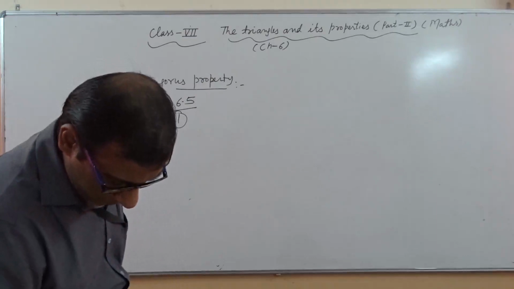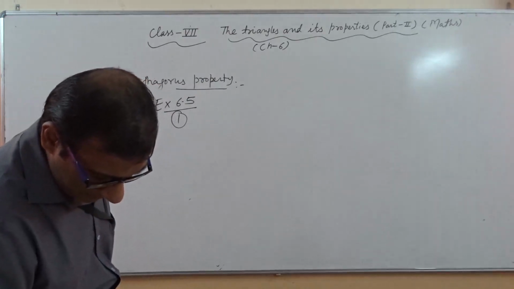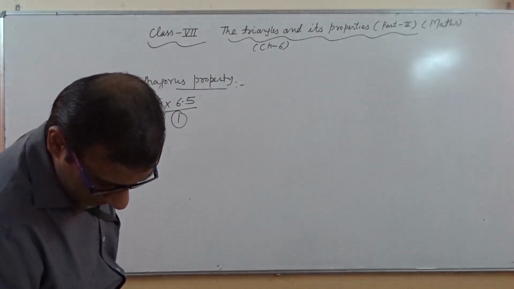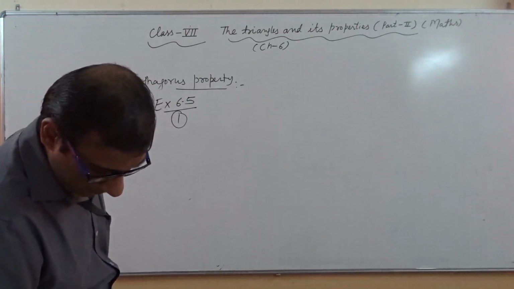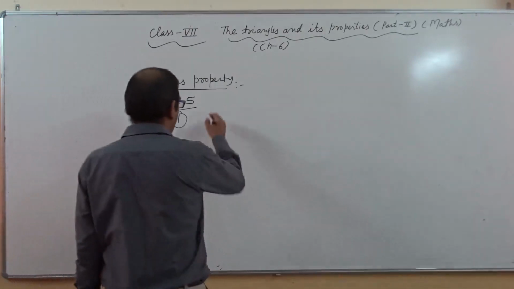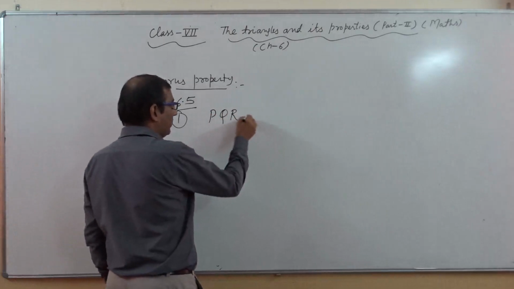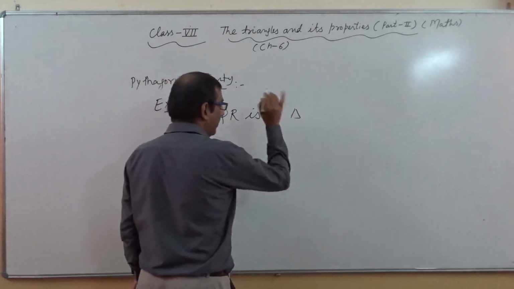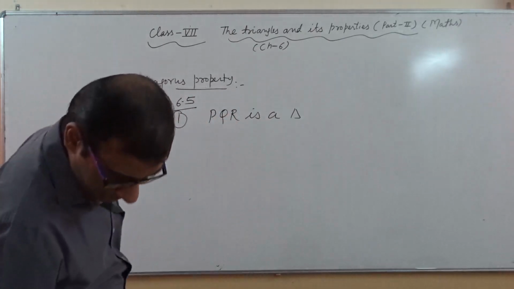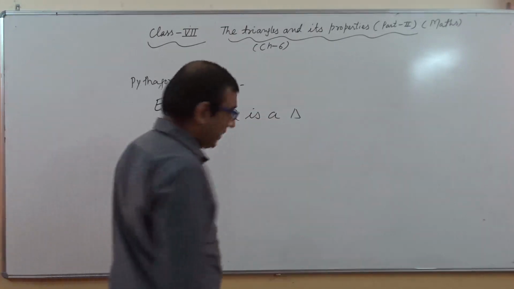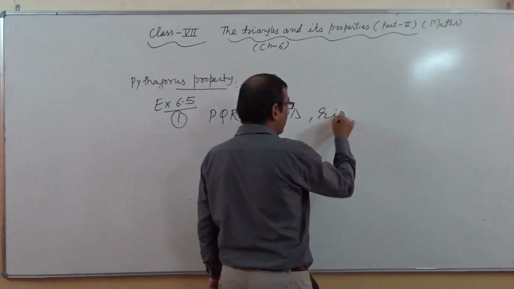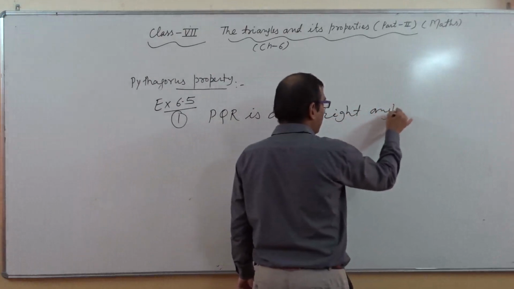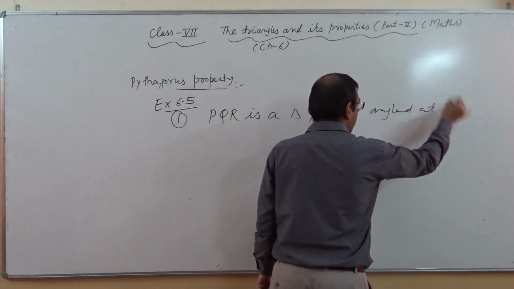The question is, PQR is a triangle, right angle at P. If PQ equals 10 cm and PR equals 24 cm, find QR. First I will write down the question. PQR is a triangle, right angle at P. Okay, this is given in the question.